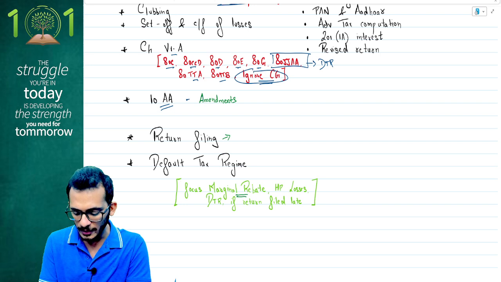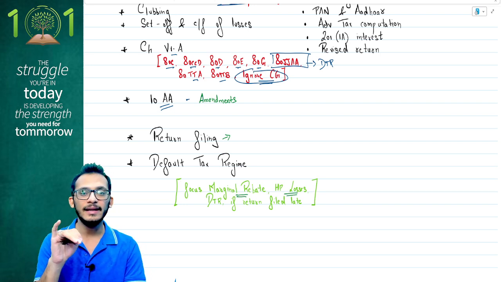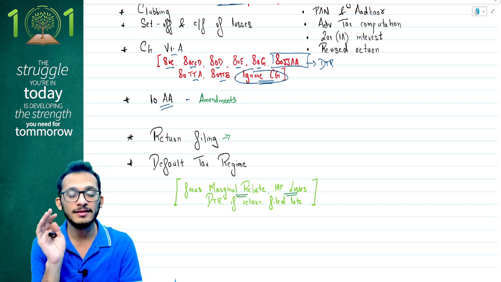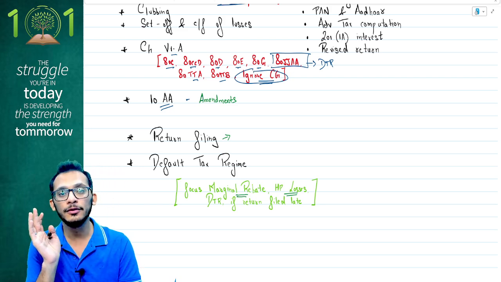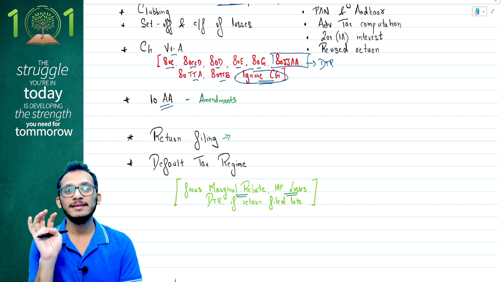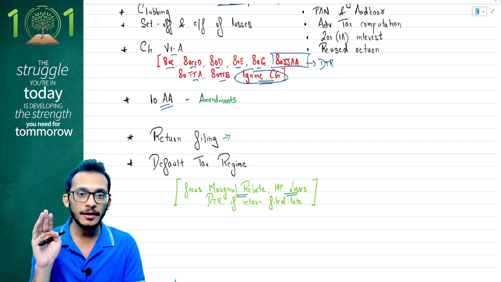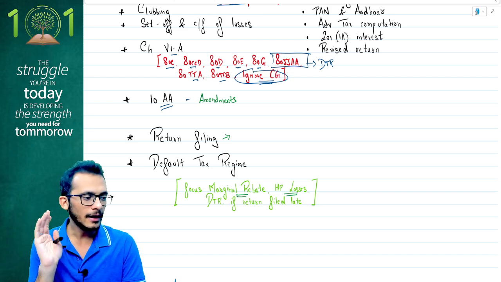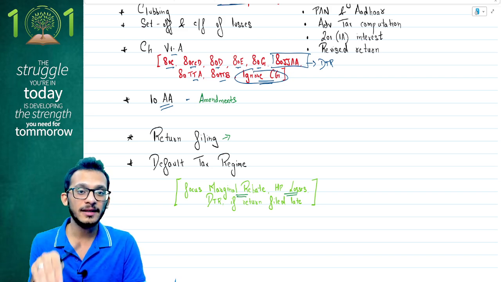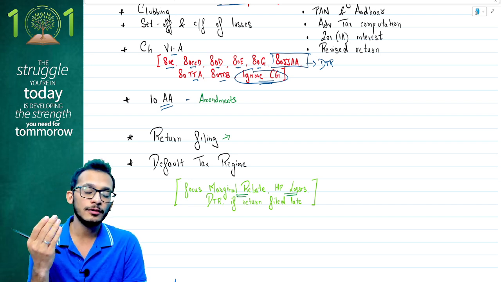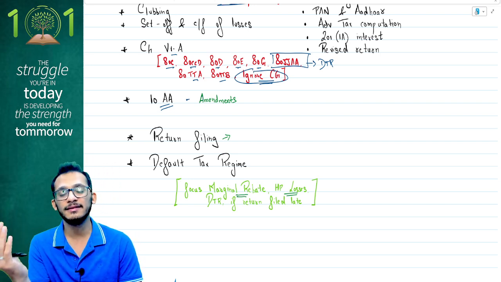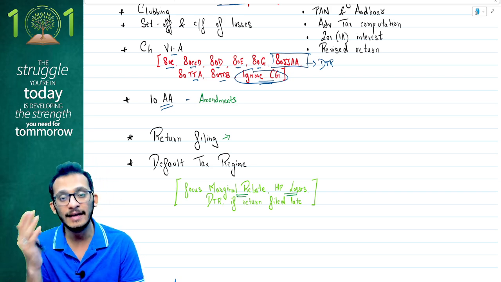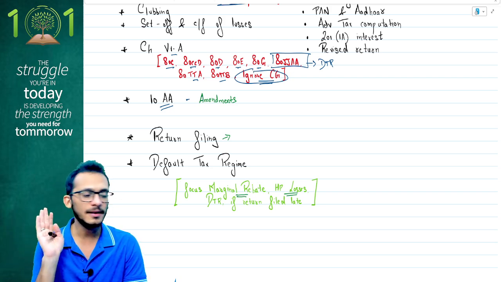Second is your HP losses. Yes, ICAI in the September exam has suddenly taken a twist. While I'll be discussing this in a separate video for amendment chapters, ICAI has come and confirmed that for default tax regime, HP losses can no more be carried forward. ICAI tested this in the September exam, but people did not pay much attention to it. So chances that ICAI will test it in the January exam are also very high. So please pay attention to that also.